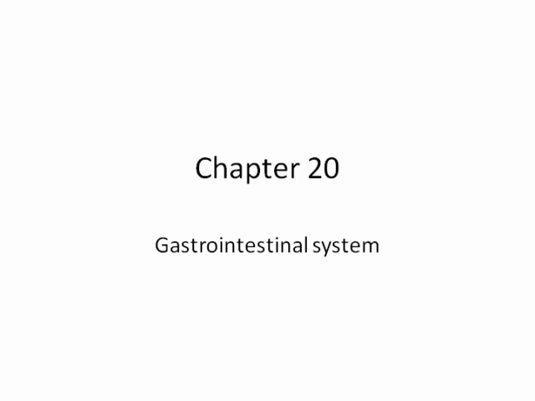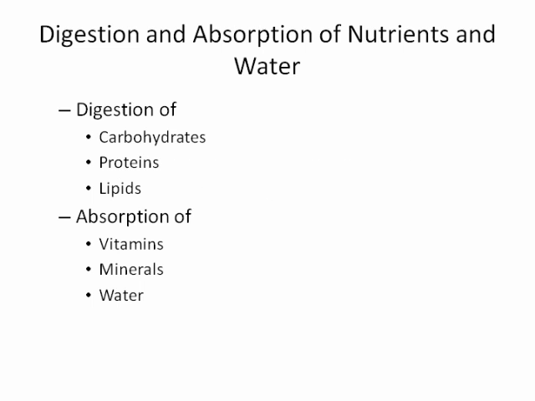Well, this lecture is the second installment of the material on the gastrointestinal system, and we will be discussing primarily the processes of digestion and absorption. The GI system digests the three basic biomolecules: carbohydrates, that is sugars and starches, proteins, and lipids, which of course are what we generally refer to in diet as fats.